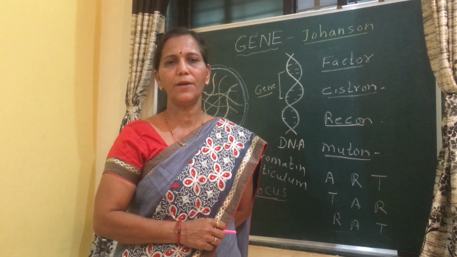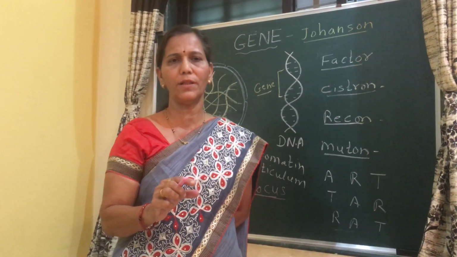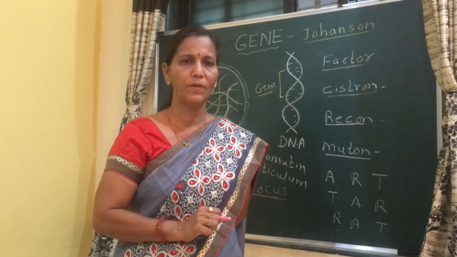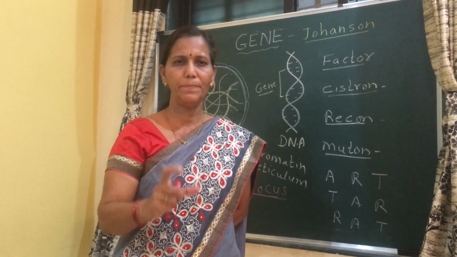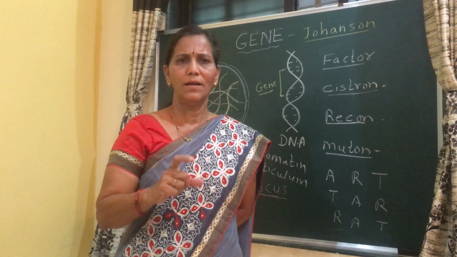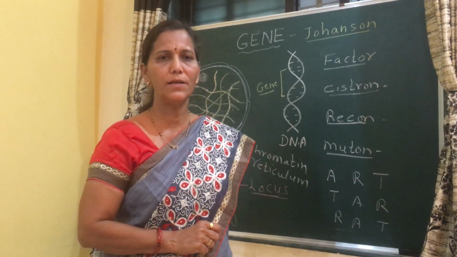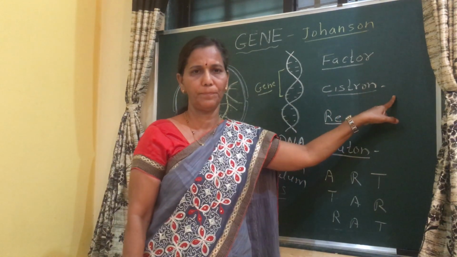That means the gene is a unit of function. A specific gene works for the formation of that enzyme. Suppose there is secretion of insulin, means a specific insulin synthesizing gene is there which works to form the insulin. Thus, a gene is a unit of function.